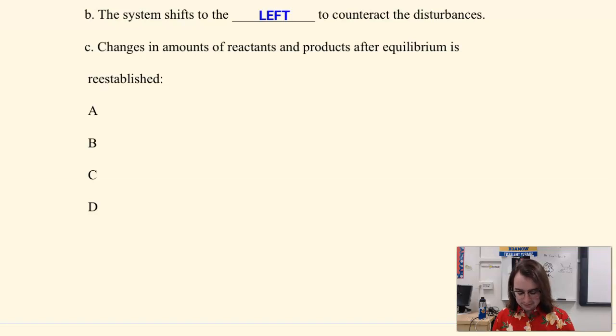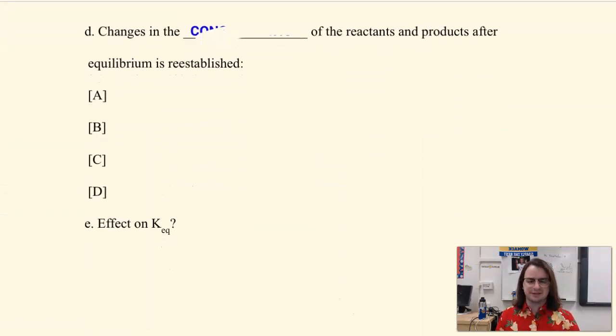So the amount of A and B is going to go up, the amount of C and D is going to go down. Notice that in this one, it's simply a direct relationship between the direction that I shift. If I shifted to the left, everything on the left went up, and everything on the side that I shifted away from went down. That's very interesting. Let's see if that pattern persists.